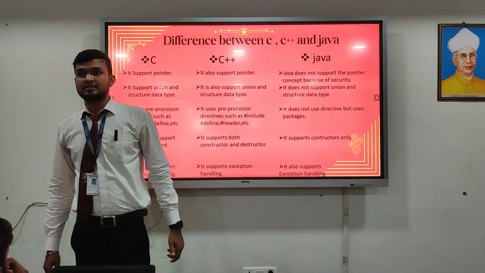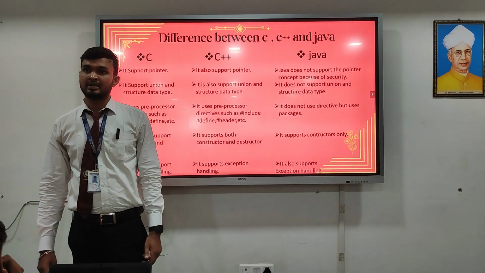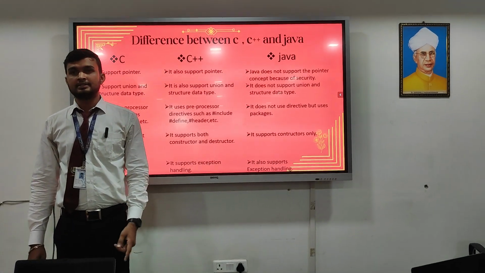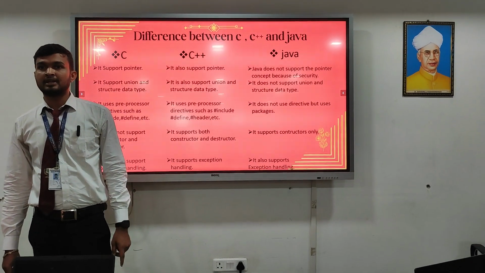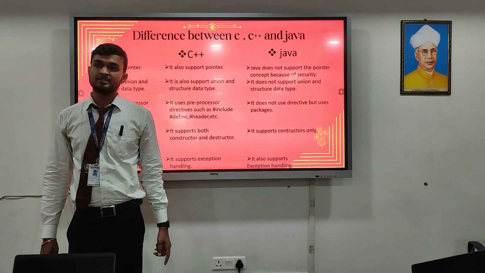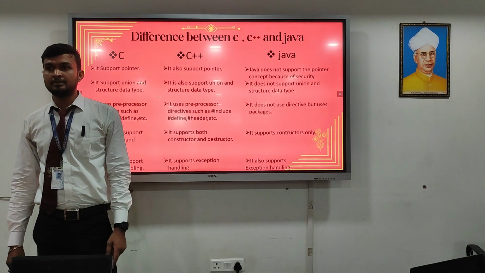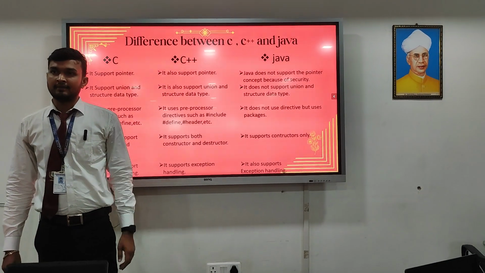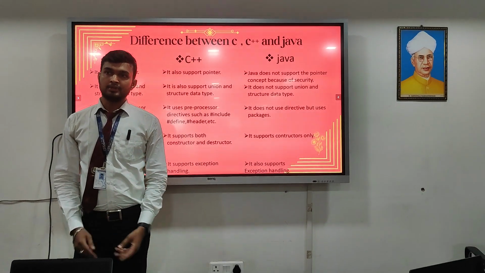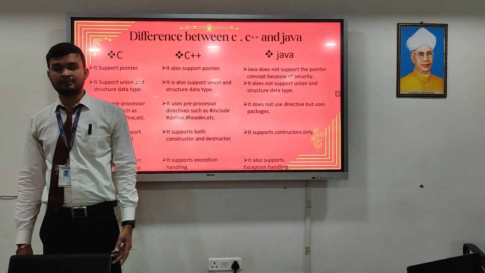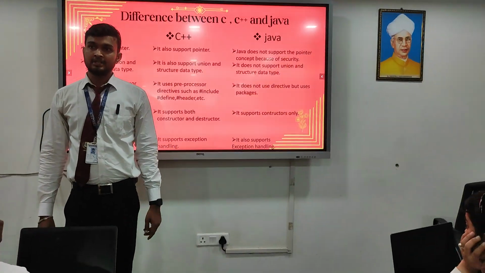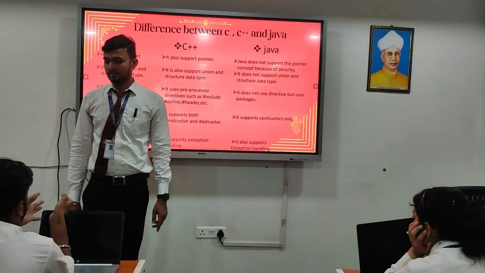C is a general purpose, structured, procedural and high-level programming language. It was developed by Dennis Ritchie in 1972. And C++ is an object-oriented, general purpose and high-level programming language. It was developed by Bjarne Stroustrup in 1979. And Java is also object-oriented, class-based, static, safe, and secure. It was developed by James Gosling in 1995.